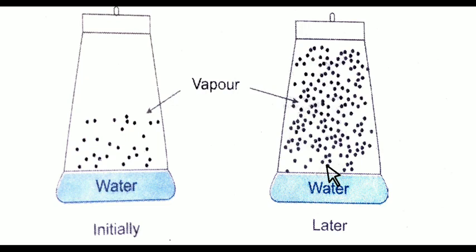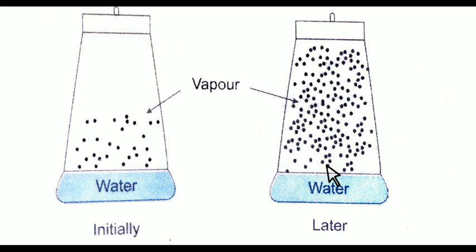I hope you understand. At equilibrium, the pressure exerted by the gaseous water molecules at a given temperature, whenever the temperature is constant, is known as saturated vapor pressure or aqueous tension or equilibrium vapor pressure.